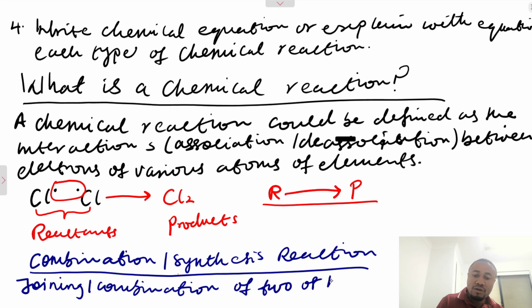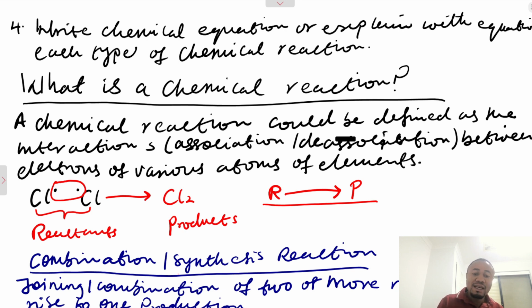Two or more reactants to give rise to one product. Combination of two or more reactants to give rise to one product.